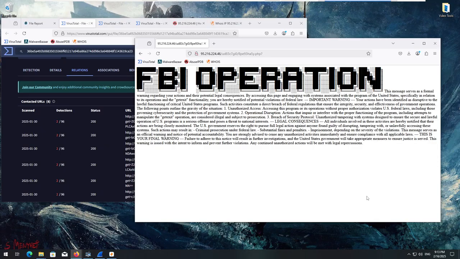3. Breach of security protocol. Unauthorized tampering with systems designed to ensure the secure and lawful operation of U.S. programs is a serious offense and poses a threat to national interest. Legal consequences. All individuals involved in these activities are hereby notified that their actions are being closely monitored. The U.S. government reserves the right to pursue full legal action against anyone found guilty of disrupting, tampering with, or lawfully accessing these systems. (You can't see, but I'm pointing my fingers up and lifting them like I'm numbering things off.)